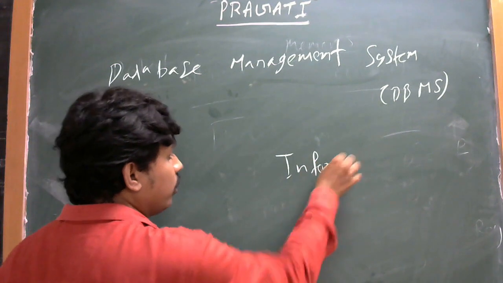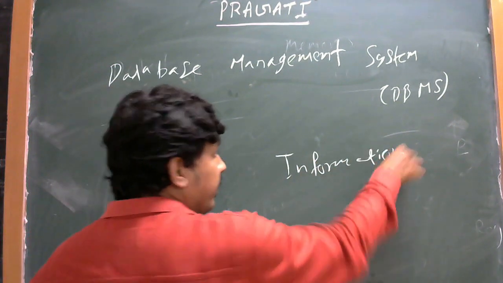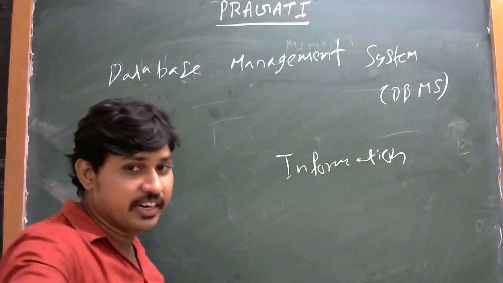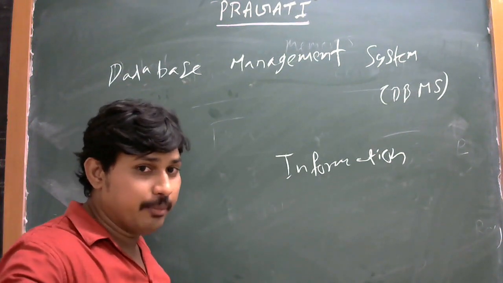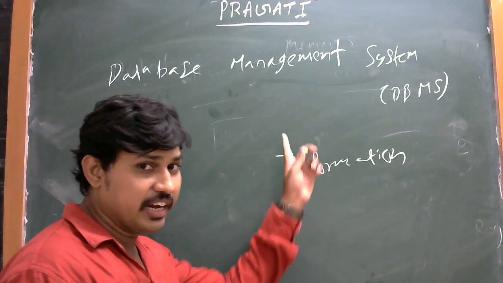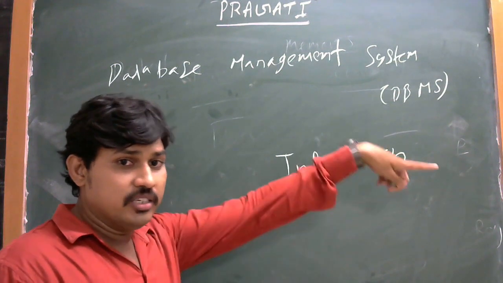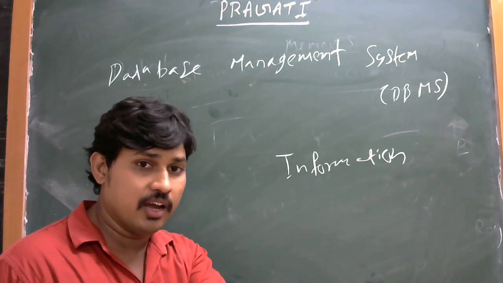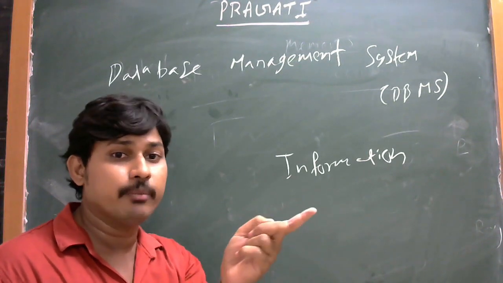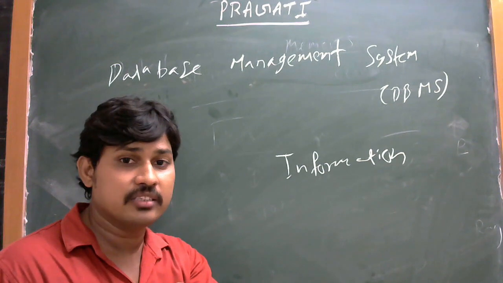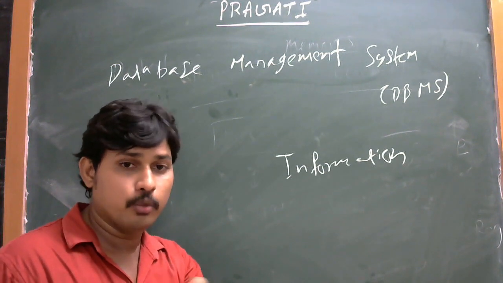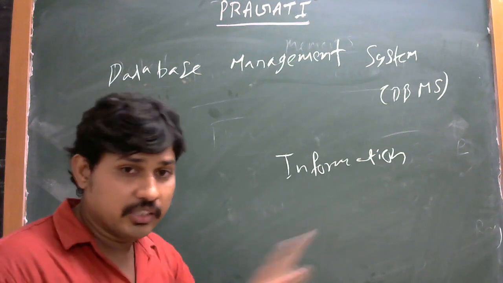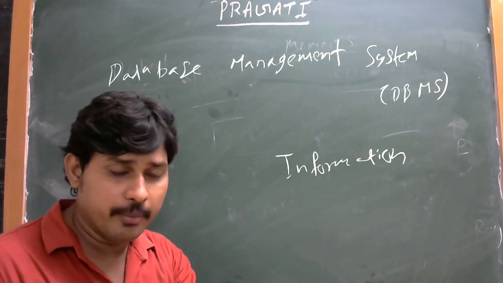Information is data that can be used by multiple users. Sometimes the data can be turned into information. And here, database management system: how can you manage the data? Management means how you manage the system and the data. Let me first explain information. The data can be turned into information.